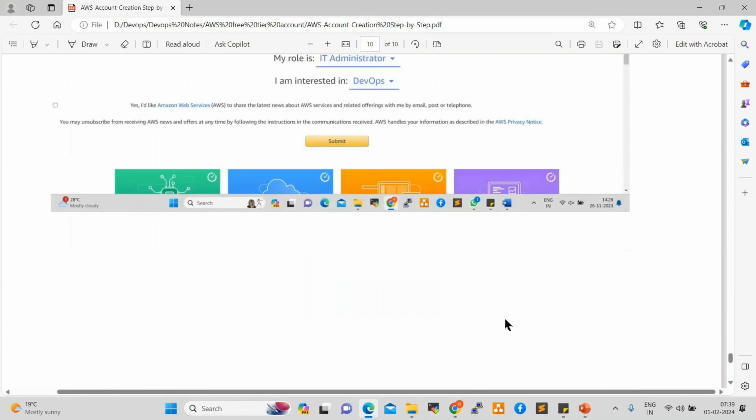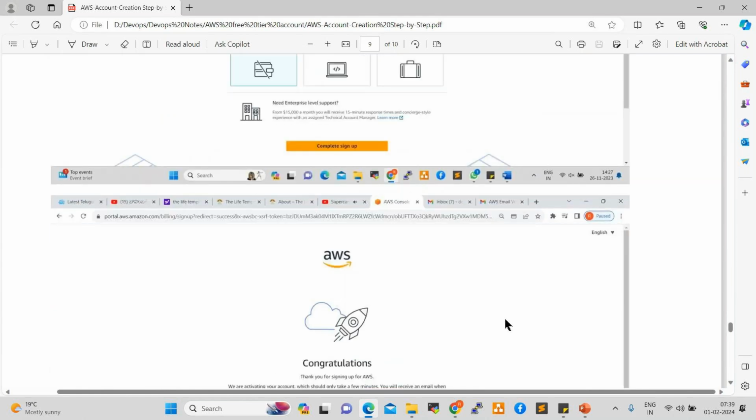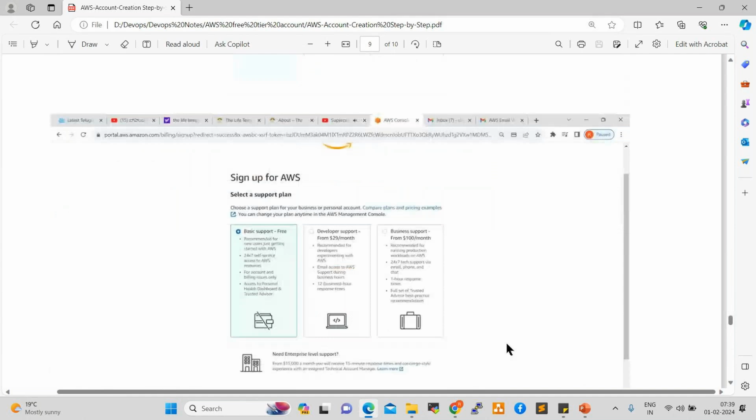Understand, right, everyone? This document I'll share with you in the group. You can go through this document and you can create your account today. Everyone can create the account and start walking through the console, so that from tomorrow onwards we are going to work on the resources.